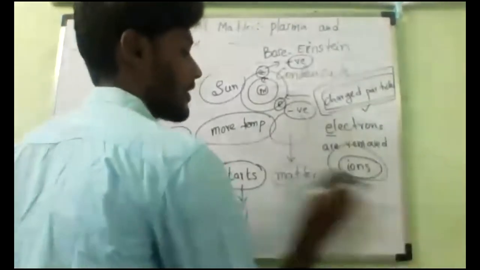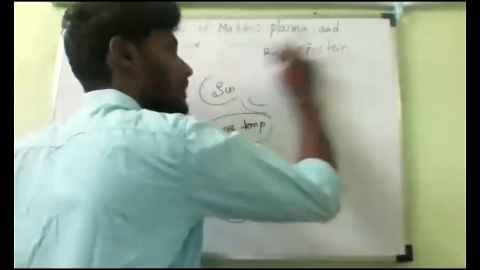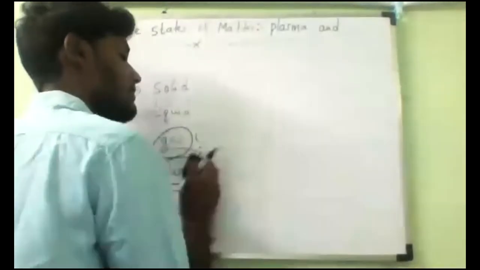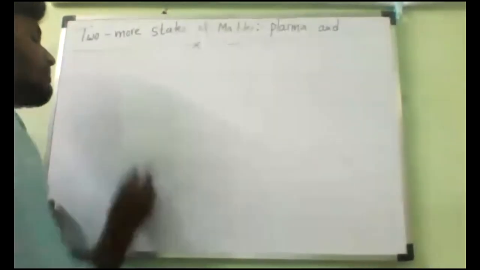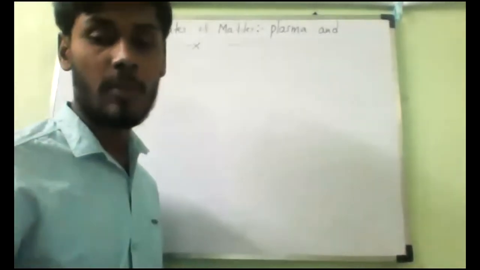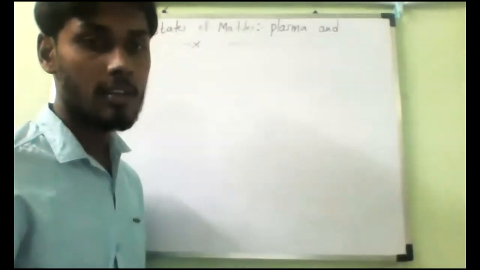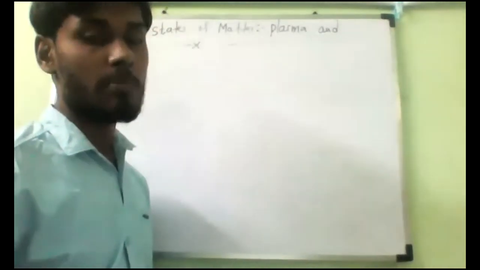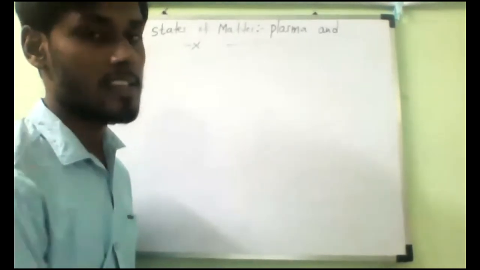So if you remove these electrons from the gas, that is called plasma. This plasma is a mixture of free electrons and ions, an atom that has lost electrons is called an ion. This mixture of free electrons and ions is called the fourth state of matter. What should we call it? Plasma.